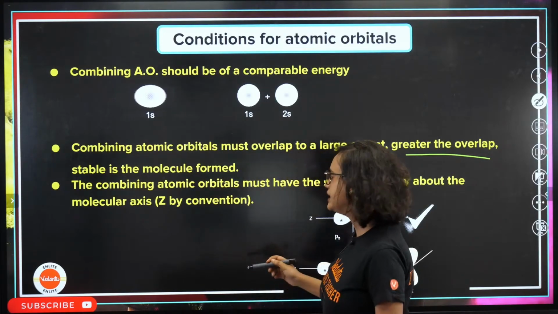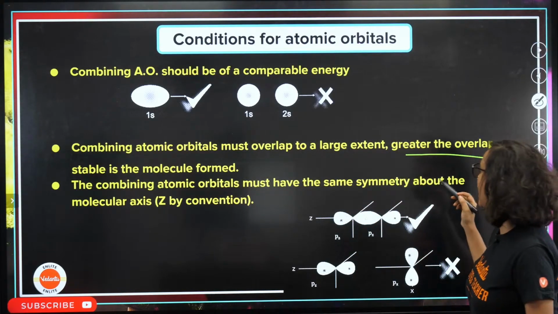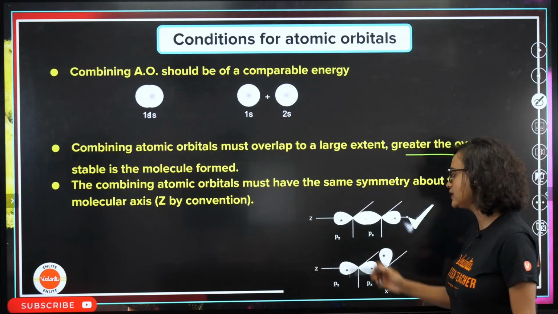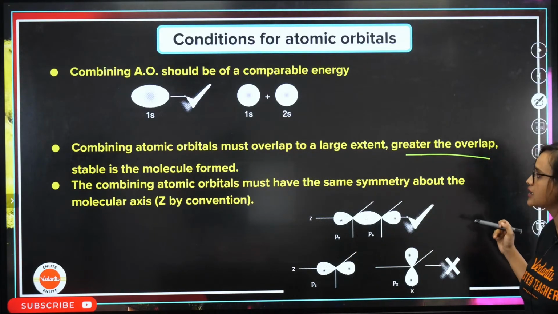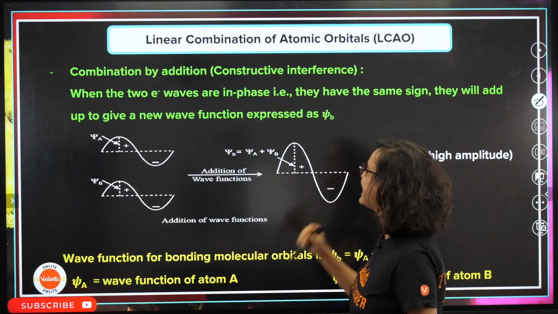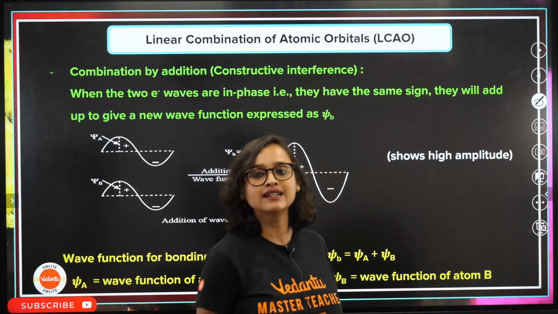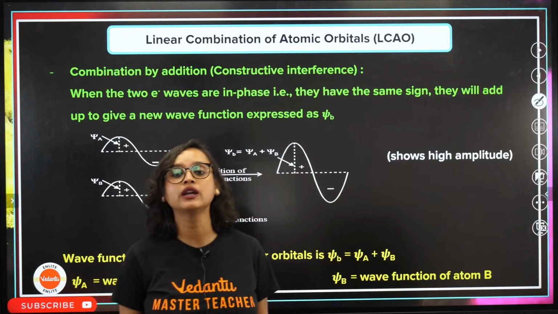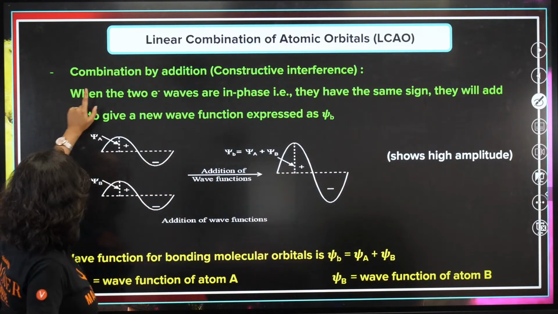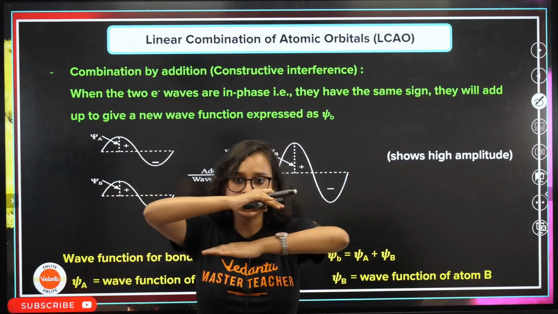Now, the combining atomic orbitals must have the same symmetry about the molecular axis, Z by convention. Understood? Now, LCAO, that is linear combination of atomic orbitals. Nothing but linear combination of atomic orbitals. So basically, combination by addition. Same thing, understood? This is constructive interference.